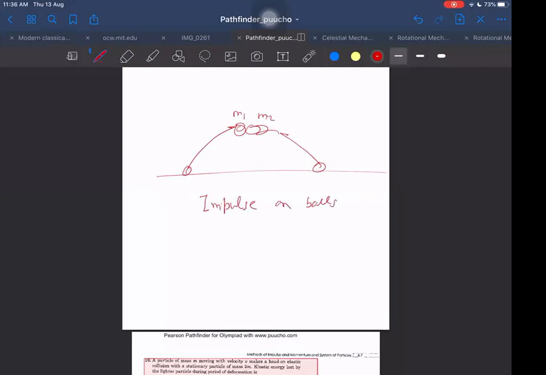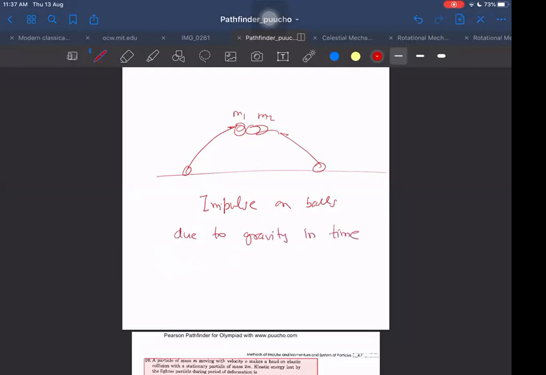For what time interval t do I have to find it?